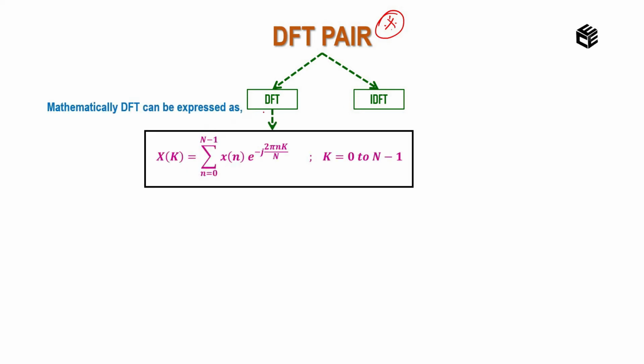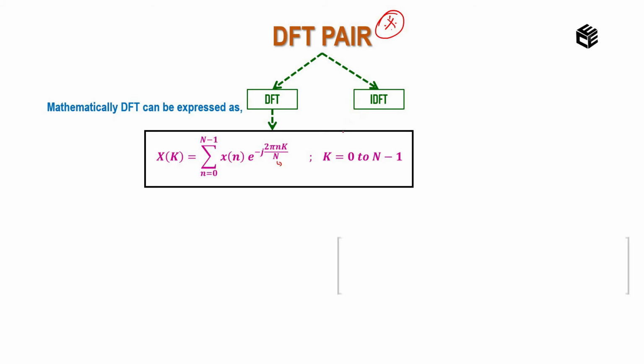If we couple the formulas of DFT and IDFT, we can say that it is a DFT pair. DFT stands for discrete Fourier transform and IDFT stands for inverse discrete Fourier transform. Let me show you the formula for DFT. Mathematically, the DFT can be written as X of k is equal to summation n equal to 0 to N minus 1 x of n e power minus j 2 pi nk divided by N, where k ranges from 0 to N minus 1. N is called the period.